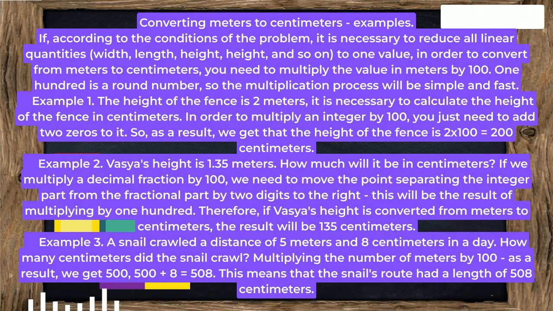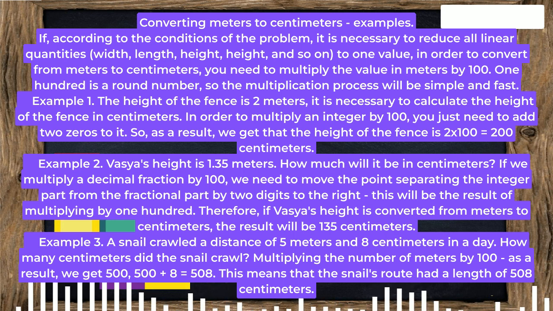Example 3. A snail crawled a distance of 5 meters and 8 centimeters in a day. How many centimeters did the snail crawl? Multiplying the number of meters by 100, as a result, we get 500. 500 plus 8 is equal to 508. This means that the snail's route had a length of 508 centimeters.